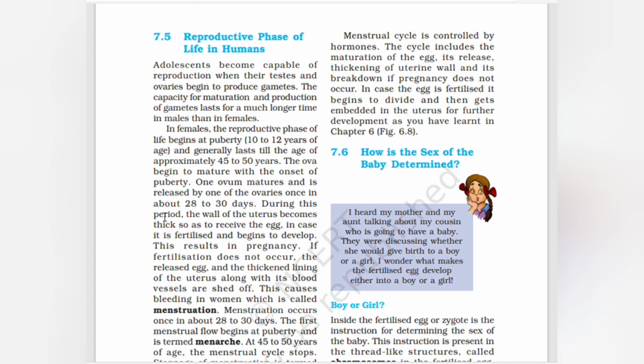During this period, the wall of the uterus becomes thick so as to receive the egg. In case it is fertilized and begins to develop, this results in pregnancy. If fertilization does not occur, the released egg and the thickened lining of the uterus, along with its blood vessels, are shed off. This causes bleeding in women, which is called menstruation.